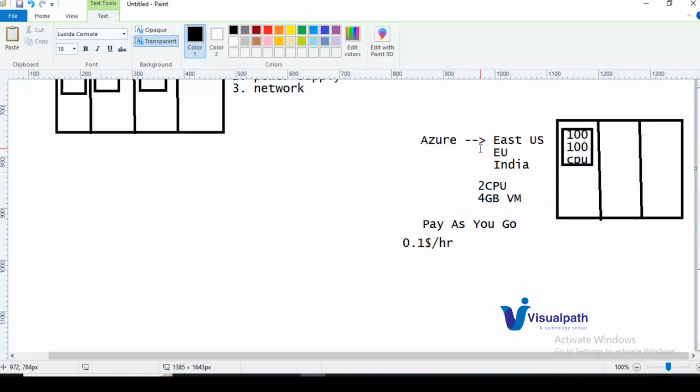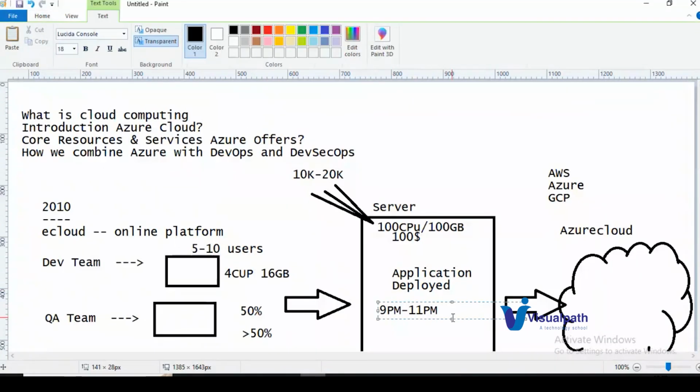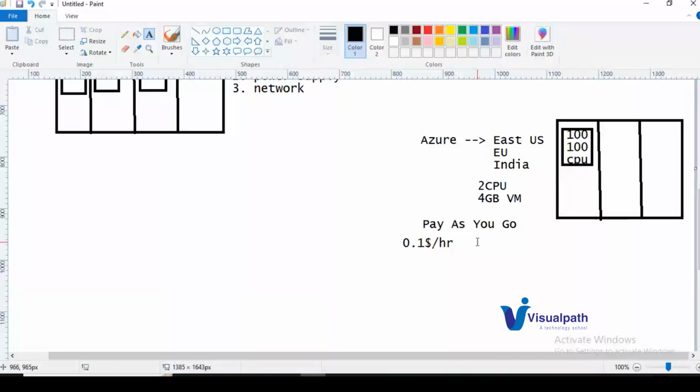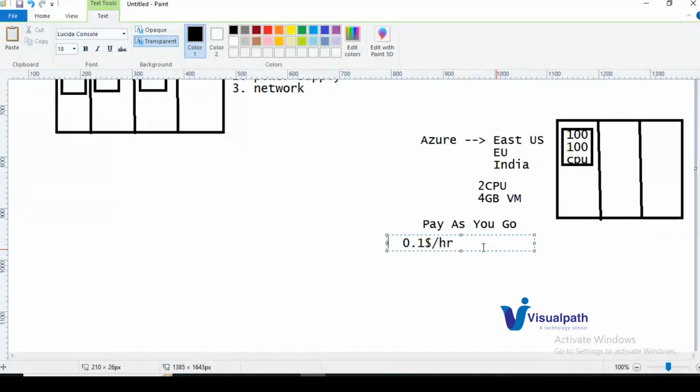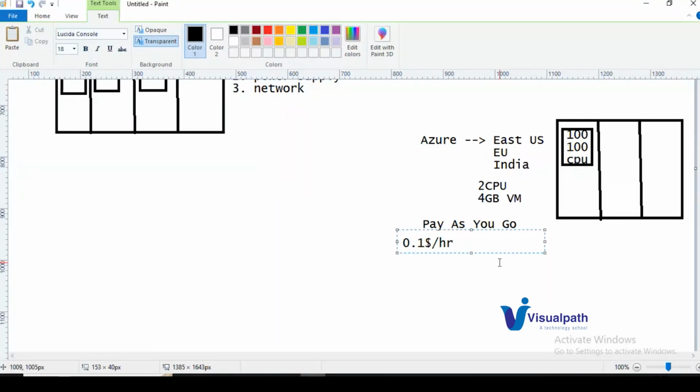Our application needs 2 hours of actual runtime, correct? 9 p.m. to 11 p.m. So I can run this application for only 2 hours. For 2 hours, it will charge 2 into 0.1 per hour. So we can generate $0.2, correct? If you calculate it for the month, 0.2 into 30, how much will you get? That is $6, correct? So $6 of monthly cost.